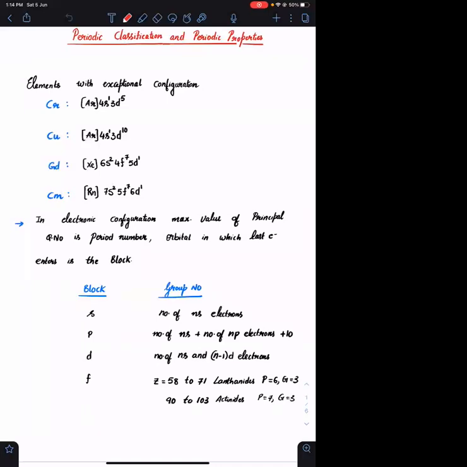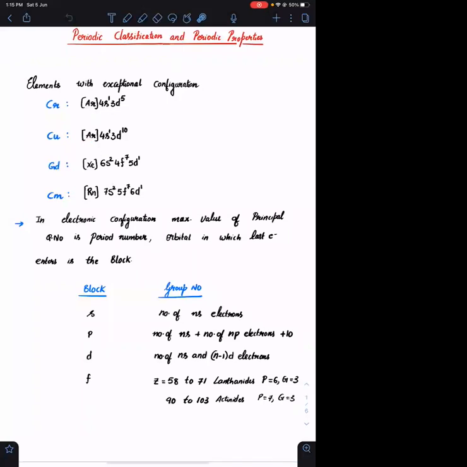Okay, I have written here some of the elements with exceptional configuration. Chromium and copper, you already know these two. The configuration of chromium, the expected configuration is 4s2 3d4, but the actual configuration is 4s1 3d5. Similarly, in case of copper, we have 4s1 3d10. The expected is 4s2 3d9.